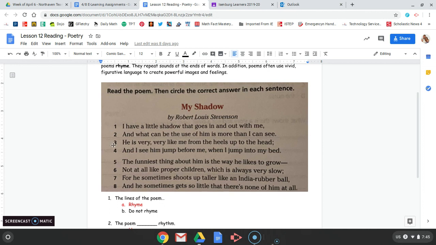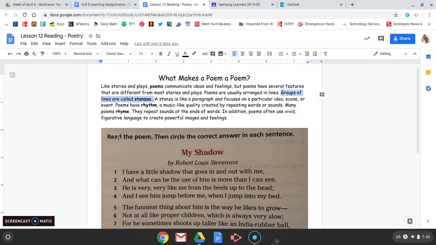So lines 1 through 4 is stanza 1. Lines 5 through 8 is stanza 2. So they look like paragraphs a little bit because of this extra space in between, and they're grouped together. But they're different from paragraphs because they don't have complete sentences, and they're grouped by sets of lines